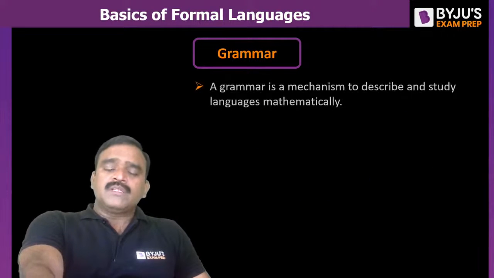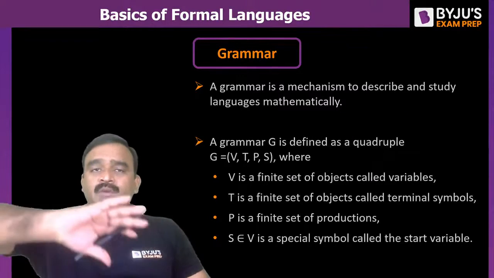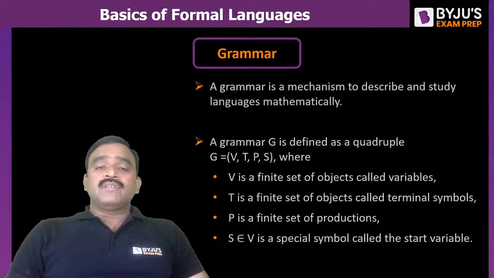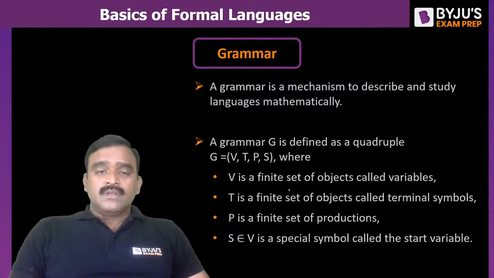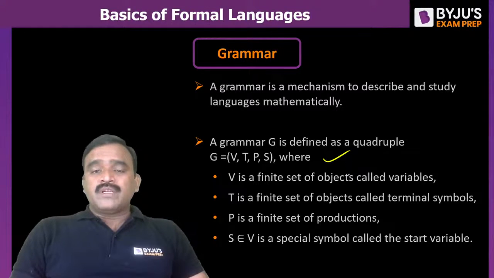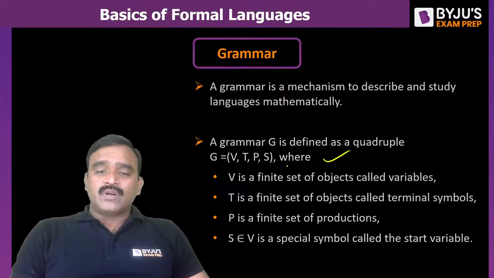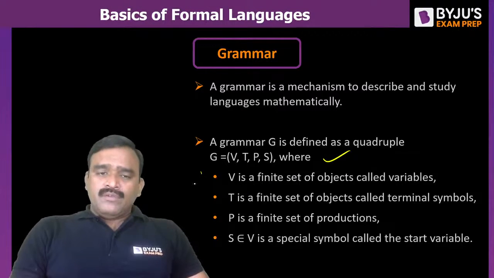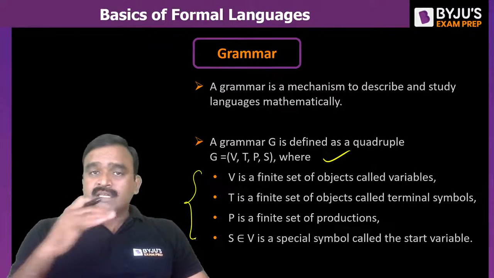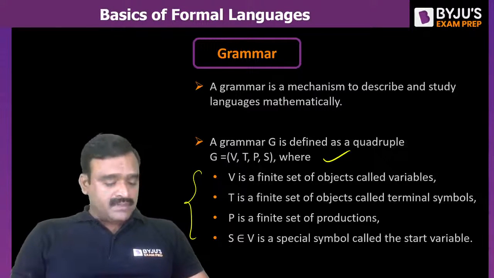And grammar is a mechanism for describing languages mathematically by using some rules. In these rules, we represent four entities: variables, terminals, productions, and the starting symbol. When we study grammars in detail, you will understand how to represent a grammar language-wise and based on the type of languages.